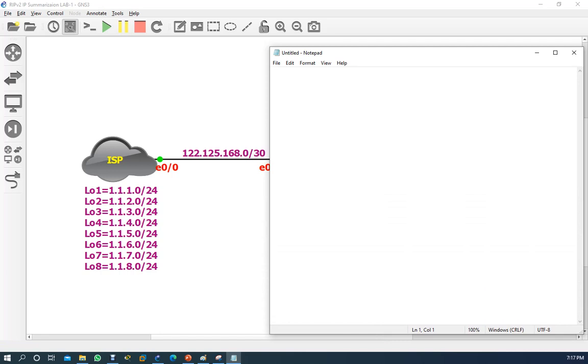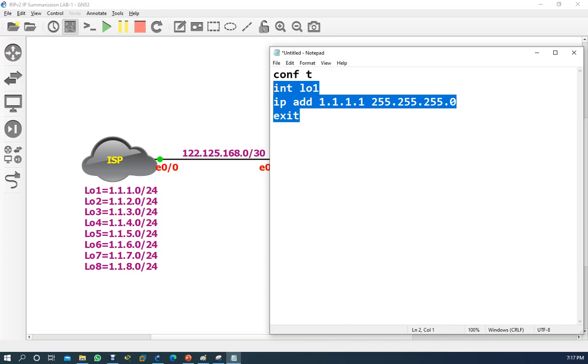I'll come here, the first command we write is conft, then interface loopback 1, IP address, 255.0. Here we don't need to write no shut because it's a loopback address. If you want, you can write exit and then just copy this.